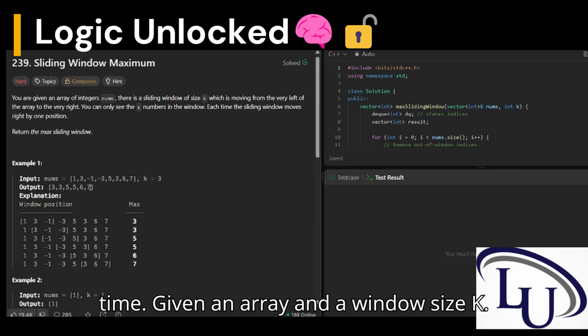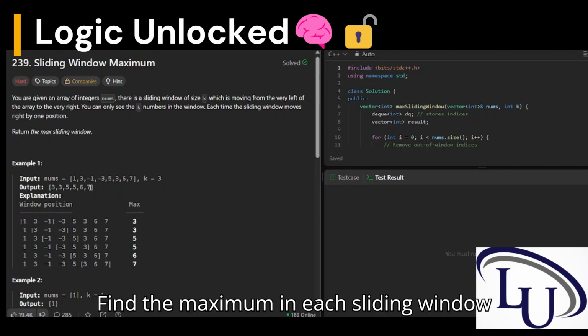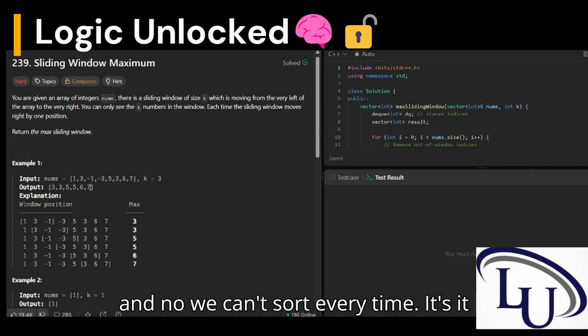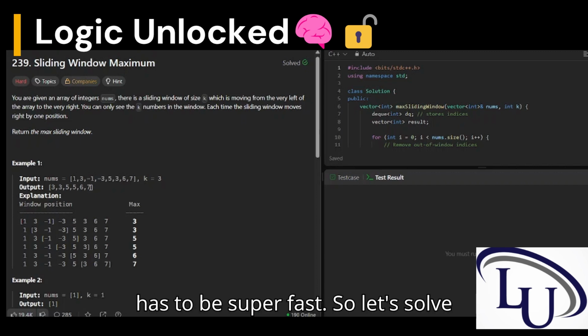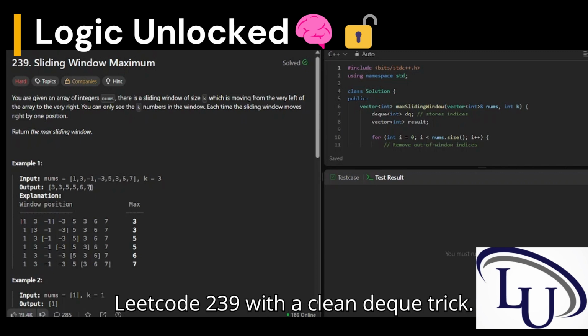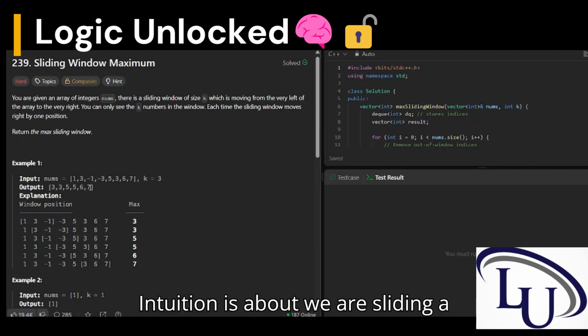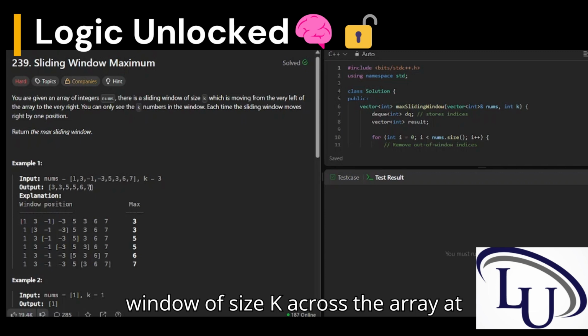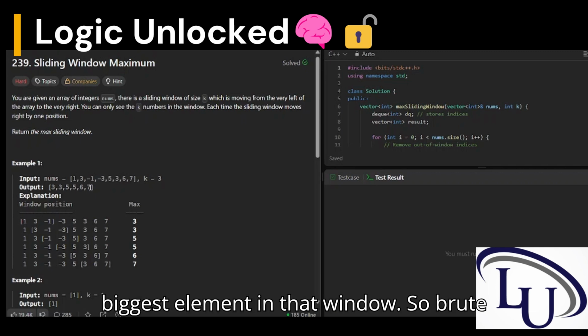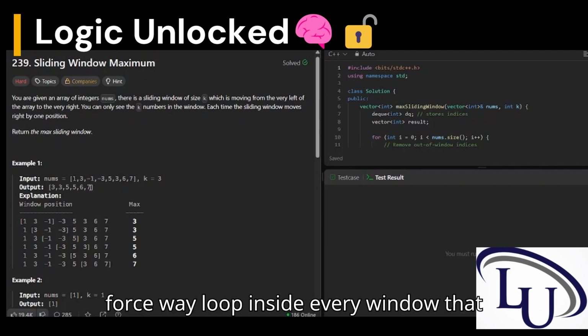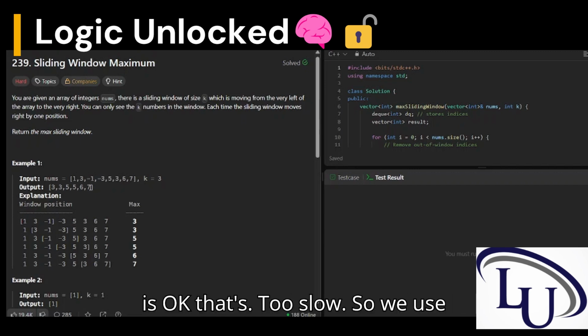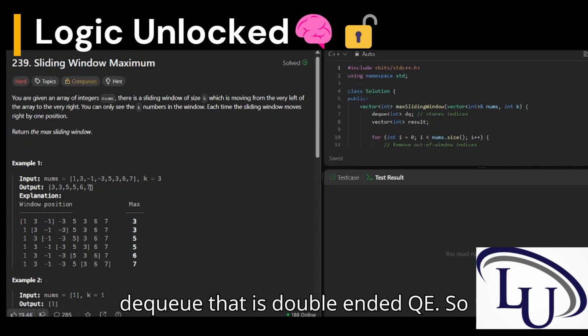Given an array and a window size k, find the maximum in each sliding window. And no, we can't sort every time. It has to be super fast. So let's solve LeetCode 239 with a clean deque trick. The intuition is that we are sliding a window of size k across the array. At every step, we want to know the biggest element in that window. The brute force way is to loop inside every window, which is O(n times k). That's too slow. So we use a deque, a double-ended queue.